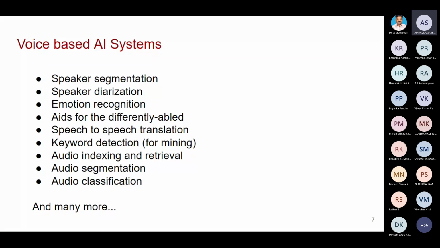Then emotion recognition. Nowadays we are moving towards robotics. After 5 or 10 years, a robot will be at my home. When I come from the university, my robot may serve me coffee or juice. That is going to happen. Or it may play me music or something else.